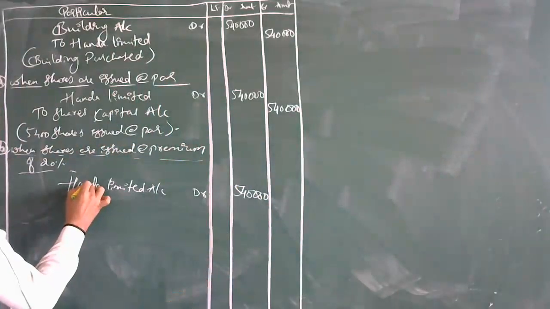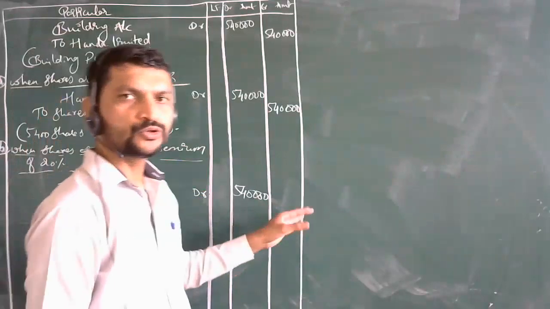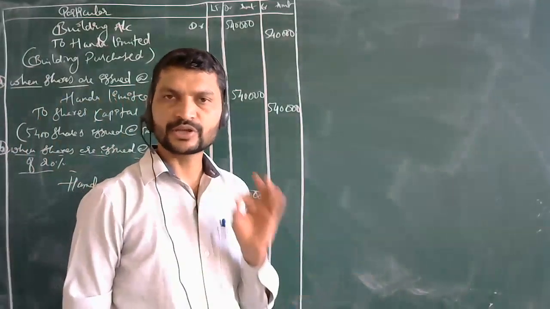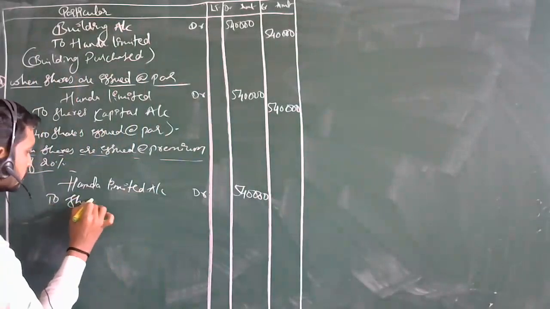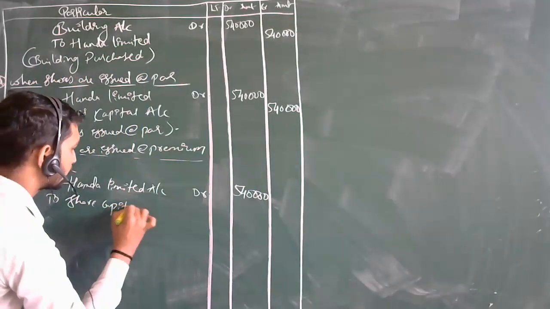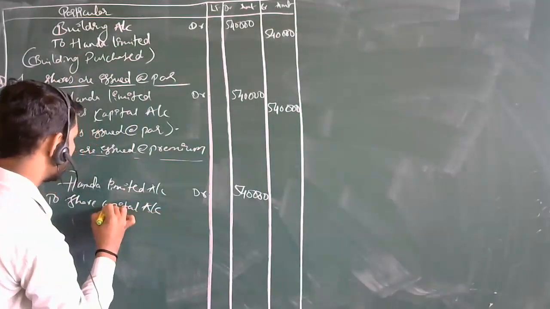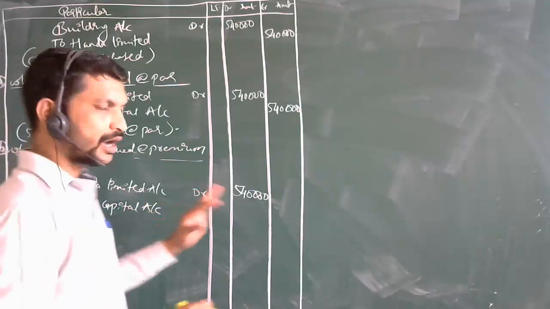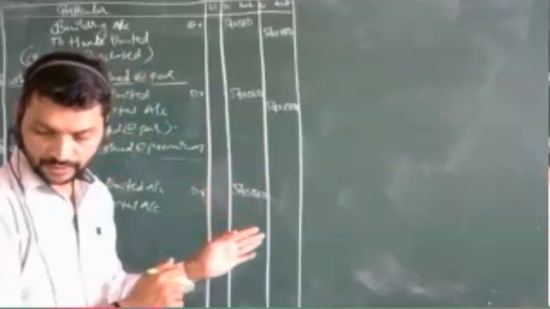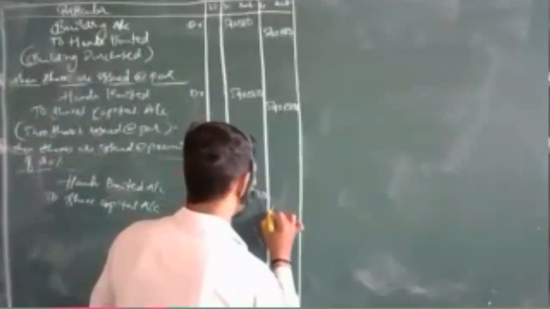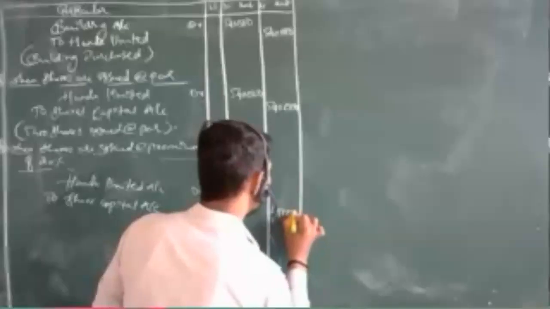Now in that you are going to transfer the amount to the share capital as well as the securities premium account over here. Okay, how are you going to transfer? Let's check here. To share capital account. See, I'm writing here to share capital account. Now 100 into 4,500 will be 4 lakh 50,000. So this is the share capital account.